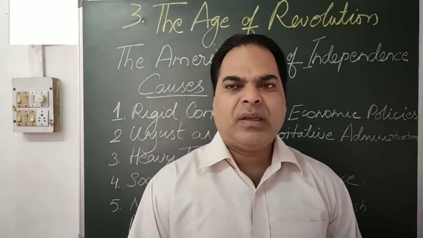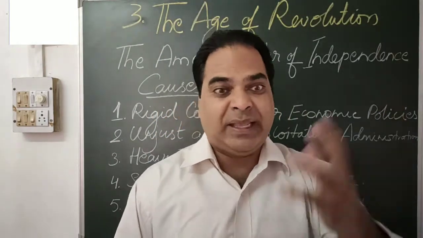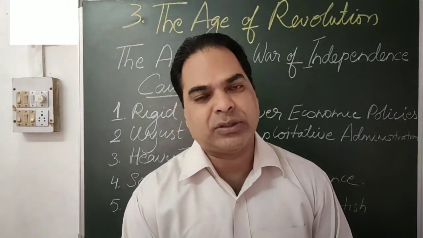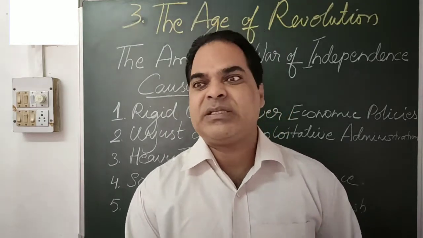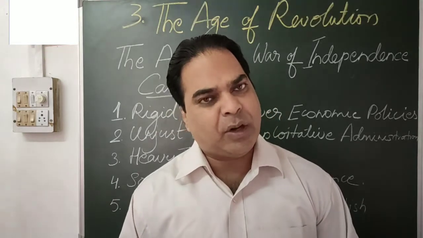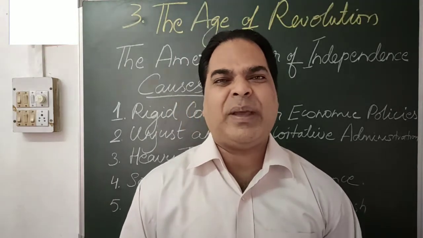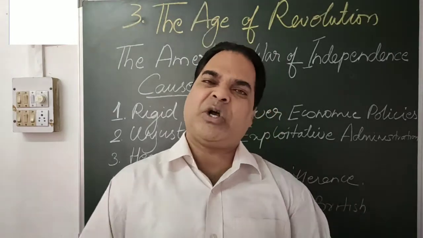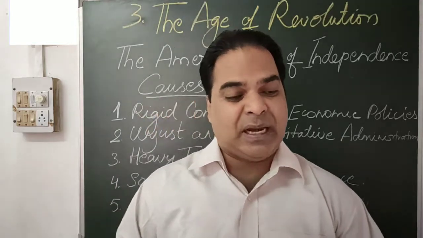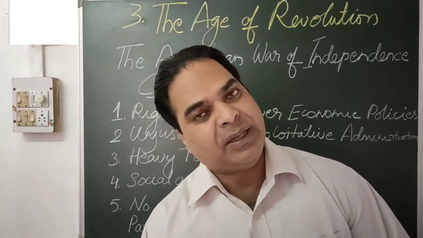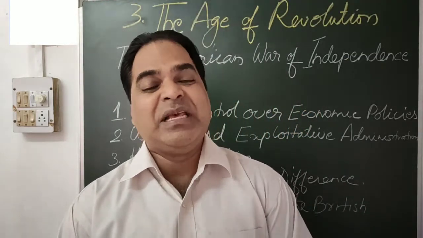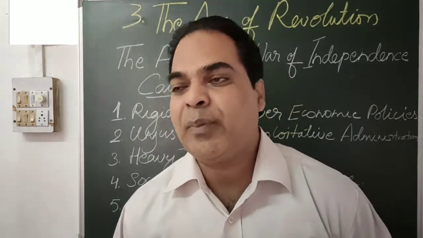Very, very simple, my dear. The governor was appointed by them. In the British Parliament, there was no one to represent the 13 colonies. On what basis are they controlling the economic and political condition of these 13 colonies? Why should I obey the British law when our representation is not there in the British Parliament? That is why, my dear, no representation in the British Parliament. That means, as a mother country, Britain expected obedience from the people of 13 colonies.